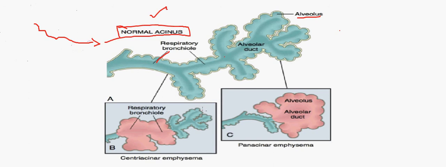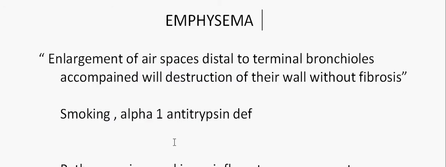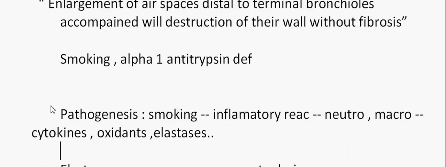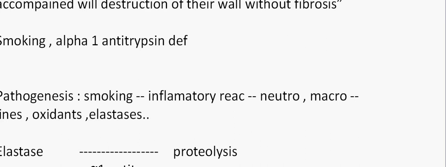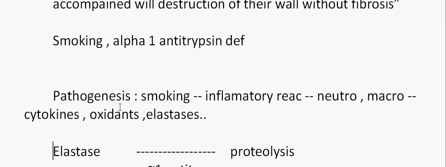And what causes emphysema? We can go to the text and see that the major causes of emphysema are smoking and alpha-1 antitrypsin deficiency. Now we'll see the pathogenesis of emphysema. The pathogenesis states that due to smoking, the smoke enters into the alveolar region.